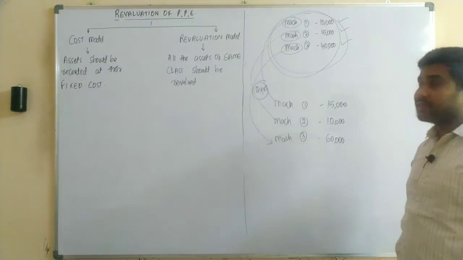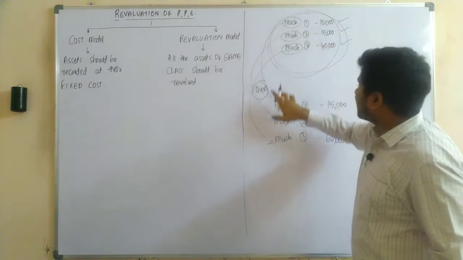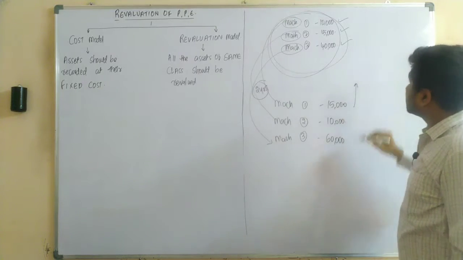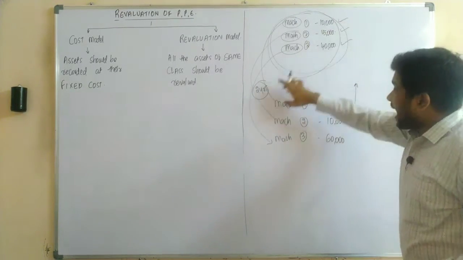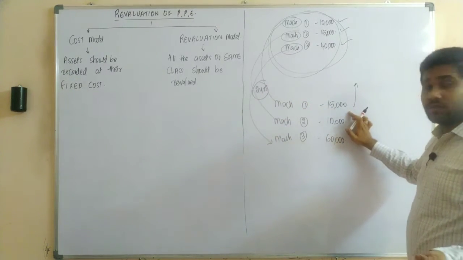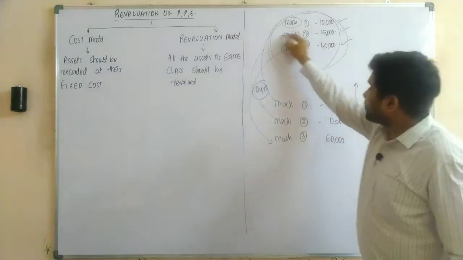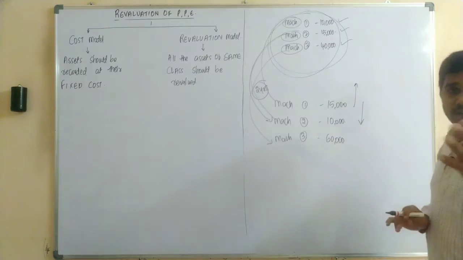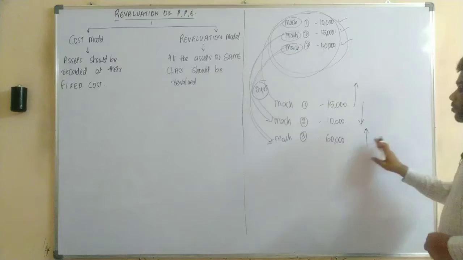Yes or no? Upon revaluation, was the first machinery revalued upwards or downwards? Upwards, because it had only 10,000 value upon purchase, but after revaluing, the asset was valued at 15,000. So there is an upward revaluation in the case of machinery 1, a downward revaluation in the case of the second machinery, and an upward revaluation in the case of your third machinery.